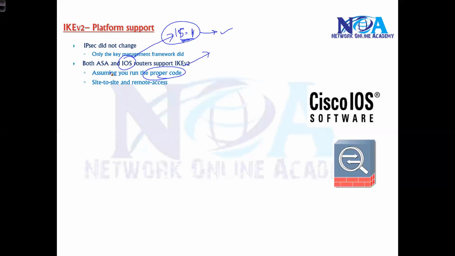And if you're using ASA, anything from 8.4 or later versions does support IKE v2. Of course, the configuration differences will be there when you compare with IKE version 1. We'll see that configuration part when we get into the IKE v2 configuration section.